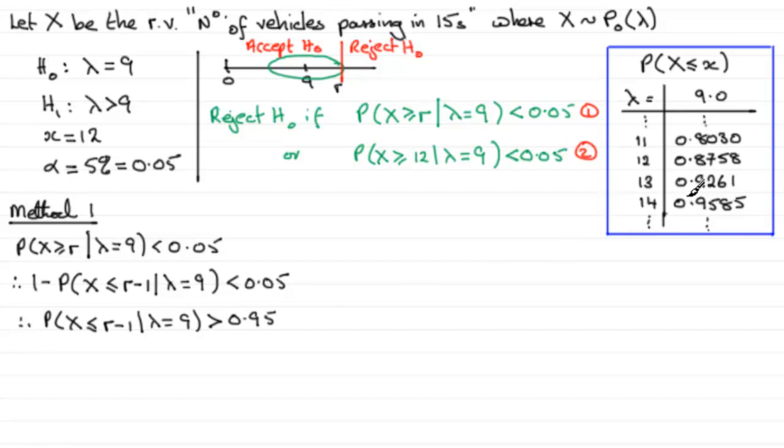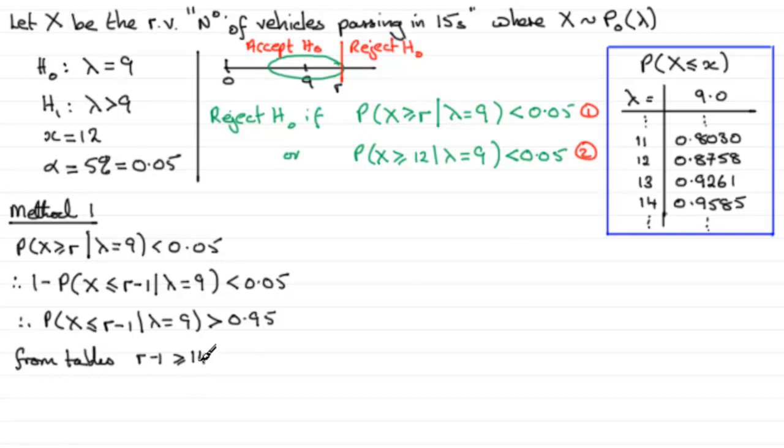So you'll see it's this one here, 0.9585, and it occurs at 14. So what we're saying is that from tables, just write this in, from tables we see that r minus 1 must be a value greater than or equal to 14.